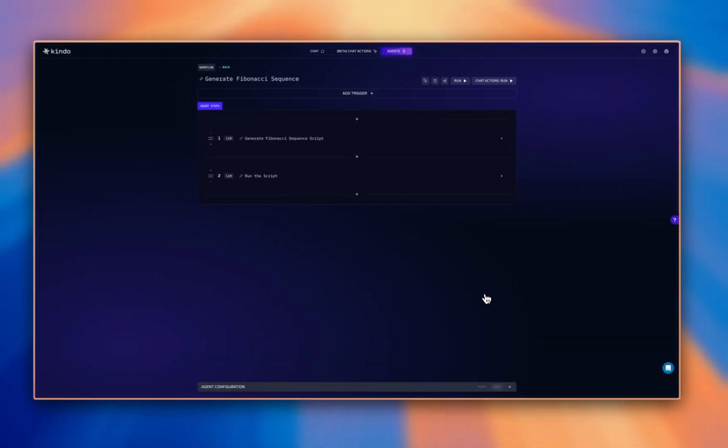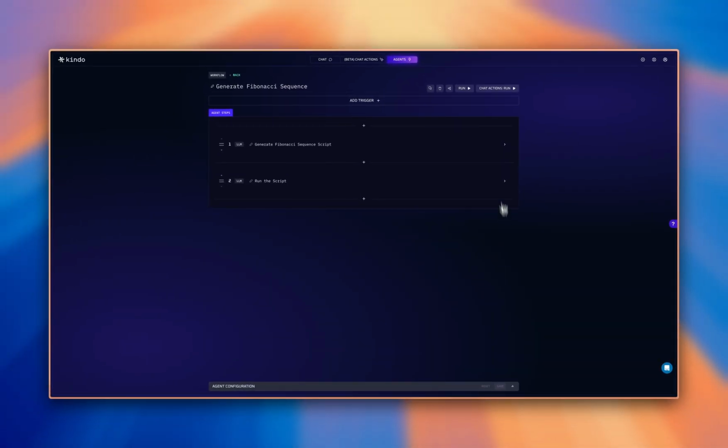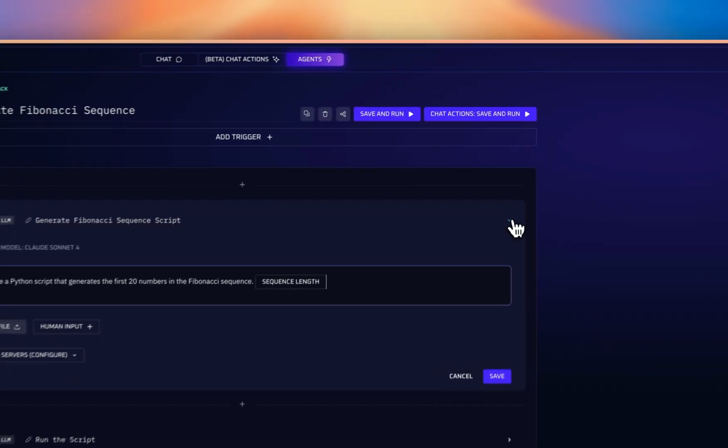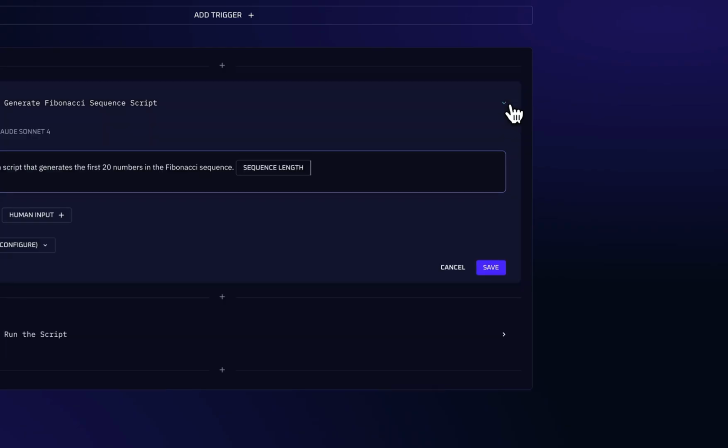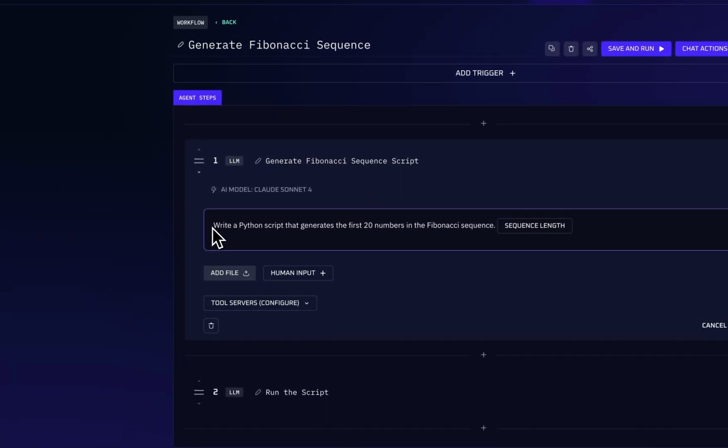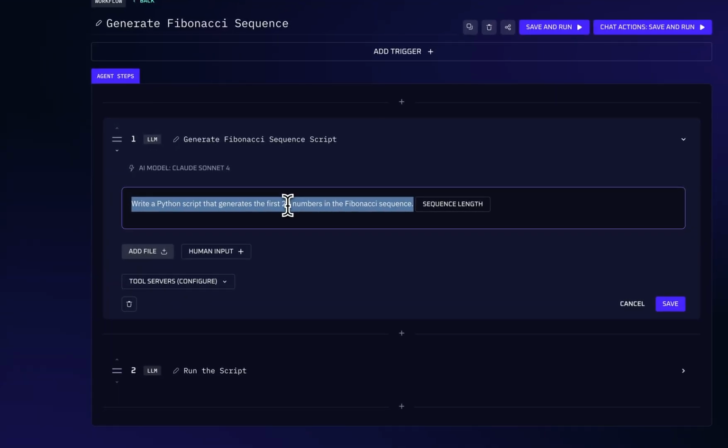So if I don't want to do this dynamically every time, I can actually create an agent that will save these prompts. That's just that little pop-up that you saw. That's just a little convenience way to jump into building an agent where it will automatically already parse some of the pieces here and then run it. So in this case, you can see it just broke it up into 2 steps. Write a Python script that generates the first 20 numbers in the Fibonacci sequence. It didn't quite get it right. Obviously this should actually be the sequence length here.